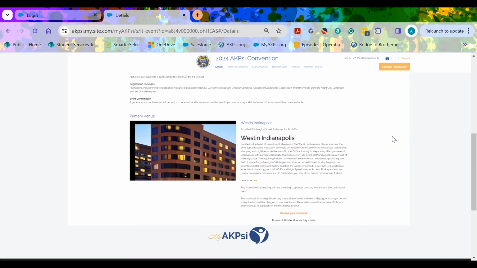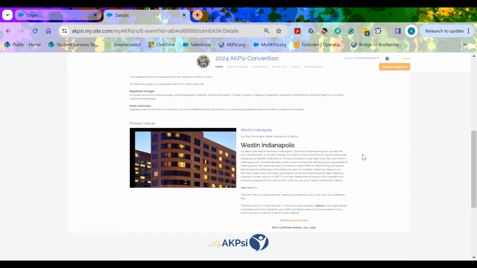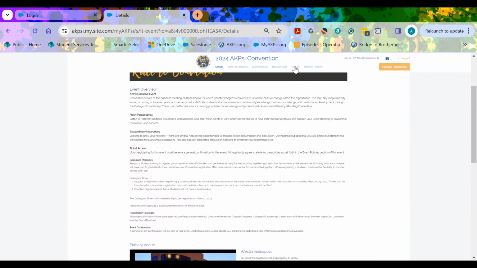This is a good time to note that the registration ticket does not cover a hotel room within that ticket. It only covers the activities and setup as well as the various other costs of actually making the event happen. So in order to go to convention, we encourage you to get your registration ticket and also book your room. All of those details can be found at the bottom of this page here or within the venues tab located at the top.